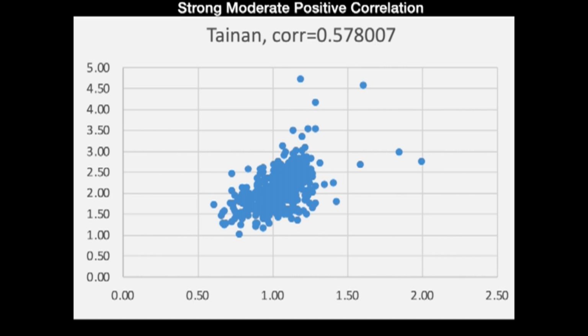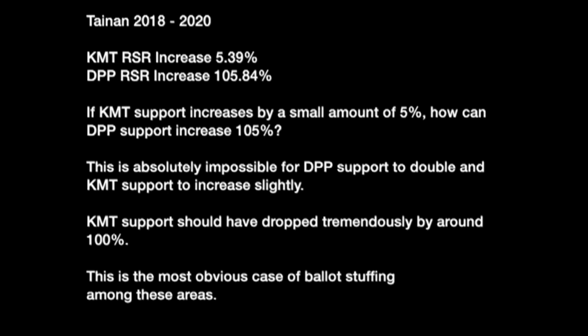So in Tainan, we see a strong moderate positive correlation of 0.57. And we can see that there's also a fair amount of ballot theft against Han Kuo-Yu. We can also see in this graph that in Tainan, the ballot stuffing percentage is extremely high. So in Tainan, we see a KMT RSR increase of 5.39%. However, we also see a DPP RSR increase of 105.84%. If KMT support increases by a small amount of 5%, how can DPP support increase by 105%?